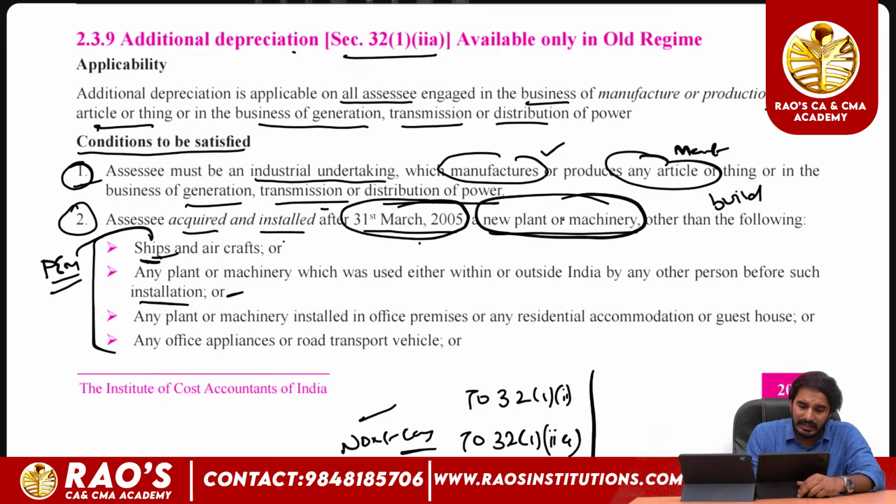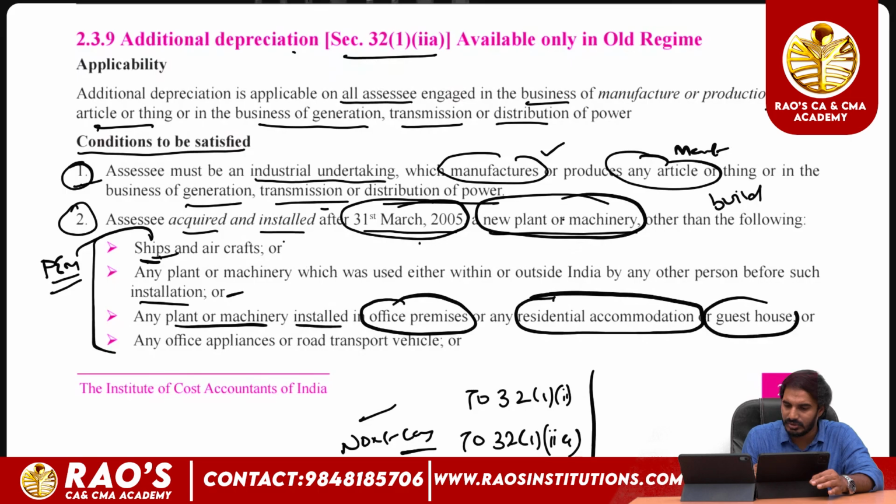And the third one: the plant and machinery should not be installed in office premises, residential accommodation, or a guest house. Even though they are plant and machinery, they are ineligible to claim additional depreciation if they have been used in office premises, residential accommodation, or a guest house. Clear?